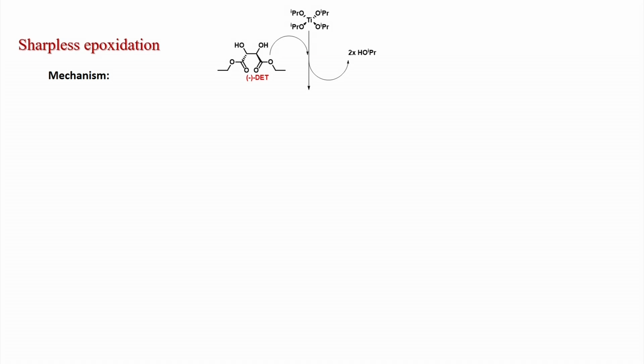So, what is the mechanism of Sharpless epoxidation that we can discuss? So, first step, minus DET, diethyl tartrate, is employed, and titanium isopropoxide is there. First, this substitution reaction will happen, 2 isopropanol molecules will eliminate, and you get this titanium tartrate complex. So, this is very important. Titanium metal comes with the ligand. Now, the metal center is chiral.